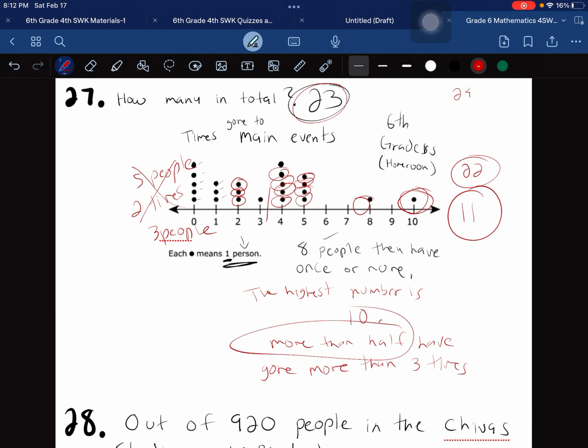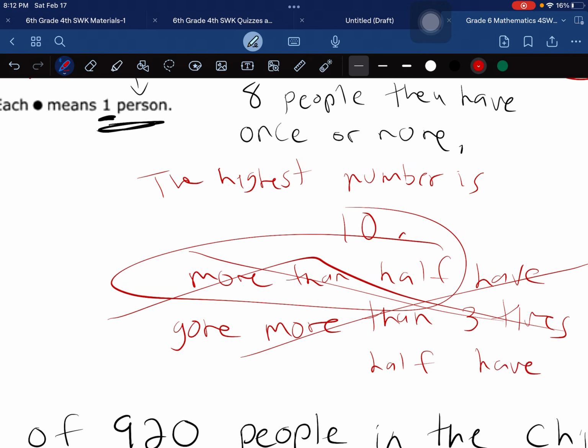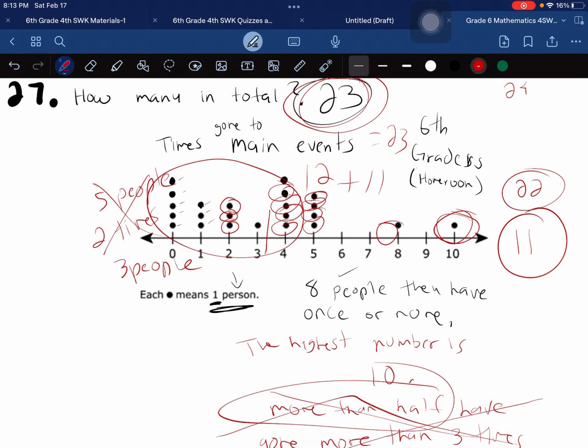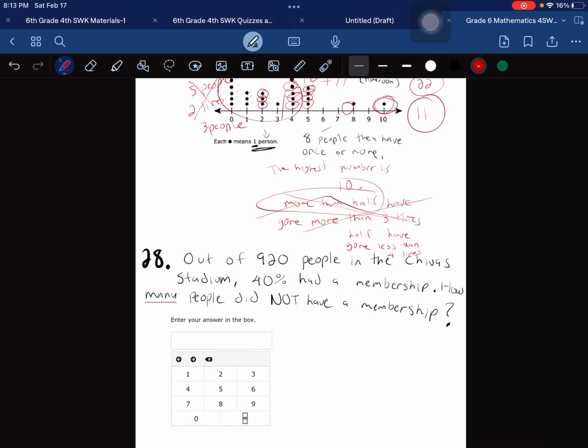Now, we can assume that there's 12 people over here, because 12 plus 11 would be 23. We can say half have gone less than 4 times. And we know that will be true. So all I'm trying to say is, just make sure you know what the total is. You read every single sentence, every answer choice, and just count. If it's true, you count to check if it's true or false. That's basically it.